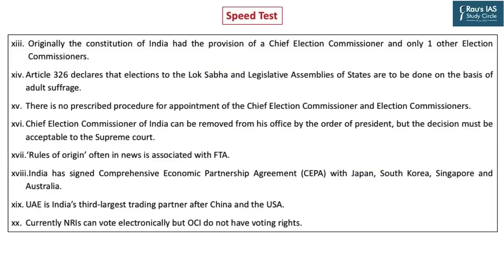Now look at the 13th statement. Originally, the Constitution of India had the provision of a chief election commissioner and only one other election commissioner. Presently, you know it's a 3-member body, so one chief election commissioner and 2 election commissioners. But this statement, unfortunately, again, is incorrect. Originally, the Constitution of India had the provision of just one chief election commissioner.